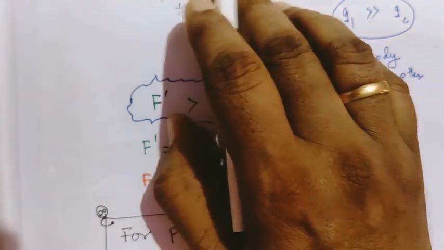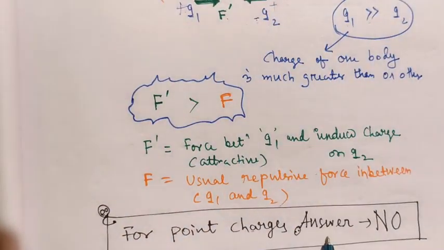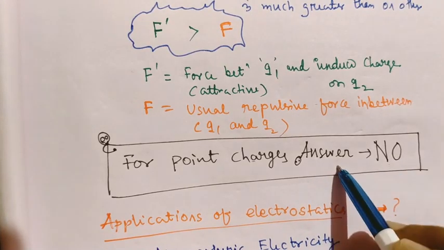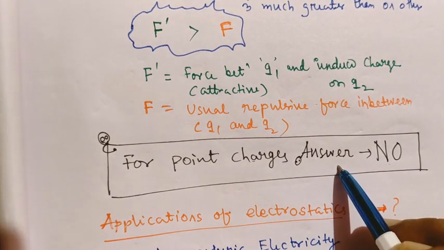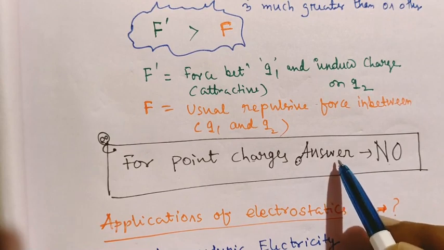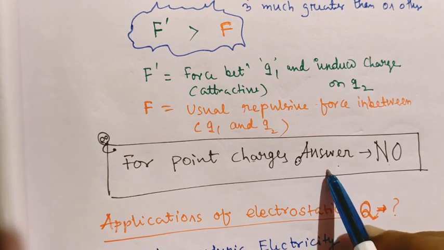But if the question asked, can two same point charged bodies attract each other, you will write the answer no. In this case, the opposite variety of induced charge is not developed here. So usually repulsive force is developed here, and two like charges repel each other.